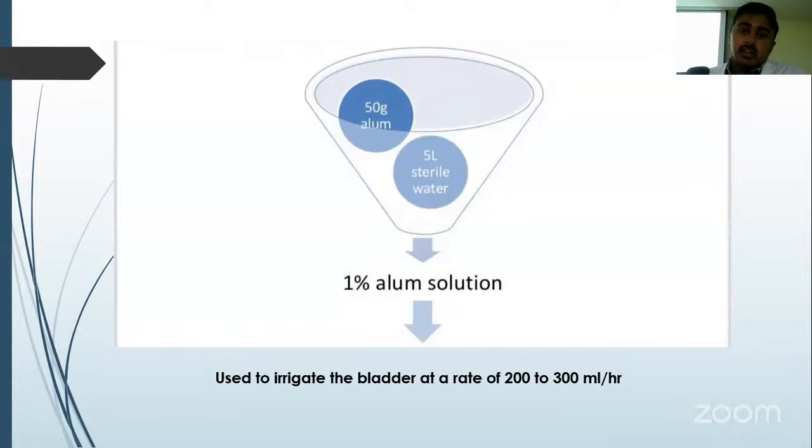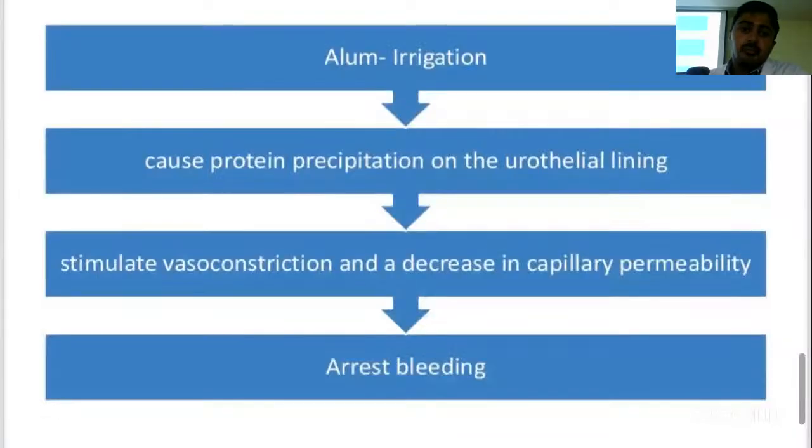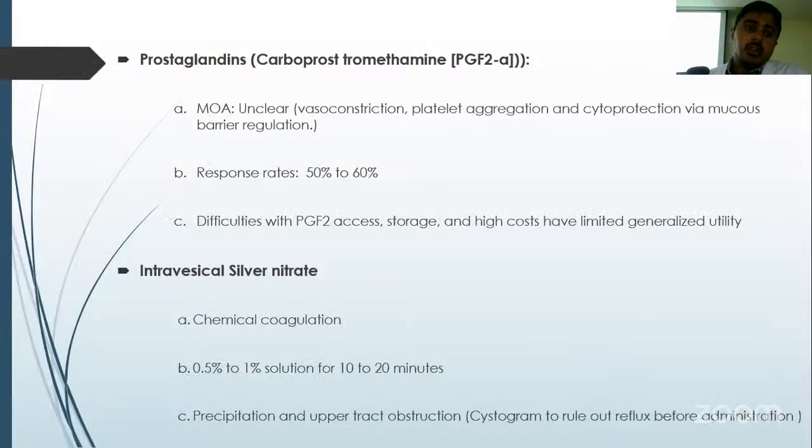This diagram depicts that we need to make a 1% alum solution, which can be made by mixing 50 grams of alum in 5 liters of sterile water, and the irrigation can be done at a rate of 200 to 300 ml per hour. Alum irrigation causes protein precipitation on the urothelial lining, causing vasoconstriction and decreased permeability of the capillaries, thus arresting the bleeding. Coming to prostaglandins, the mechanism of action is unclear. Response rates are moderate, 50 to 60%, and there are difficulties in access, storage, and high cost of these prostaglandins, thus they have limited utility.